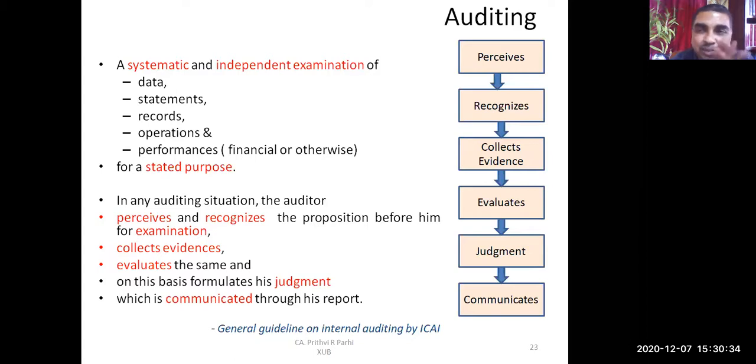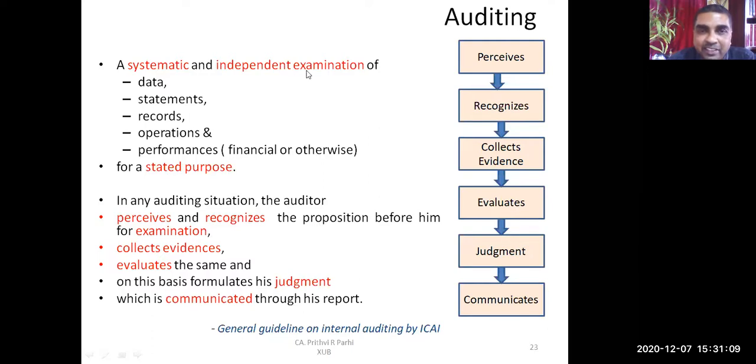Okay, it is systematic and process-driven, with defined procedures that need to be followed, and it is an independent examination. Independent examination means the auditor is independent of the organization. The auditor doesn't have any interest in this organization except that auditing engagement. So it's a systematic and independent examination of data, statements, records, operations, and performances for a stated purpose.